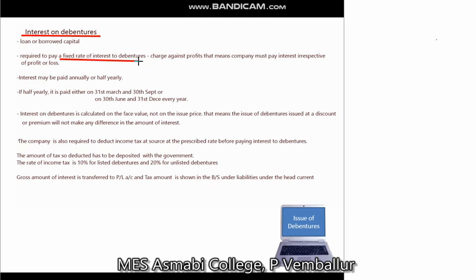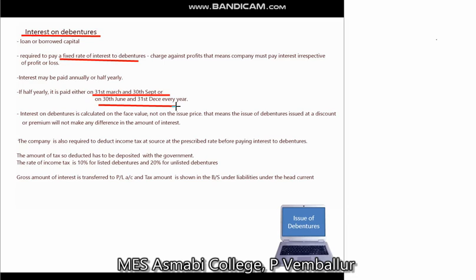We can pay the interest annually or half yearly. If it is half yearly, it may be on 31st March and 30th September, or on 30th June and 31st December every year. That depends on the company.